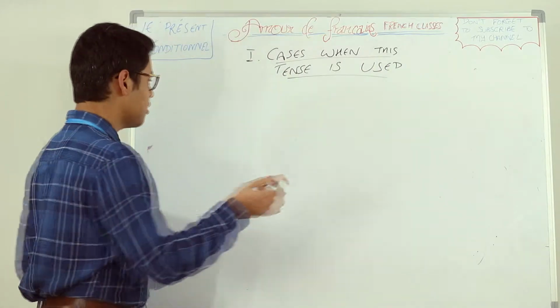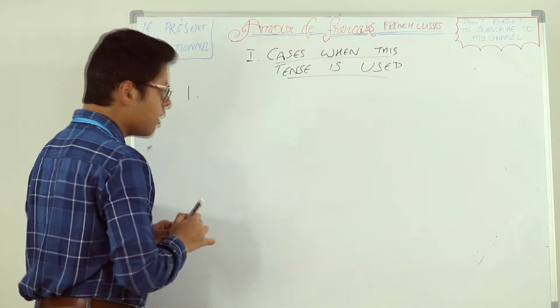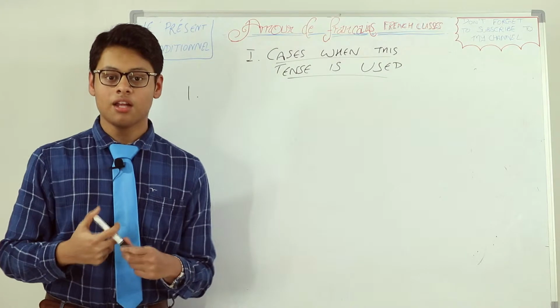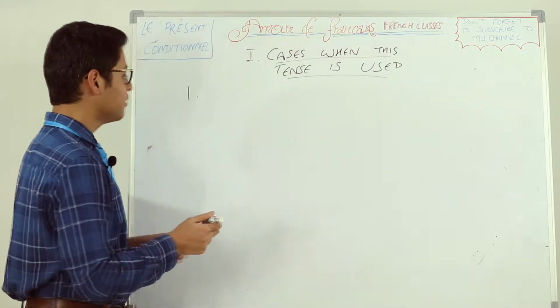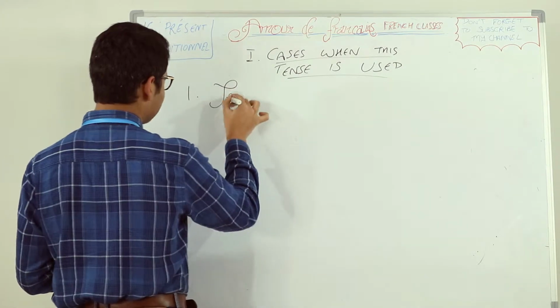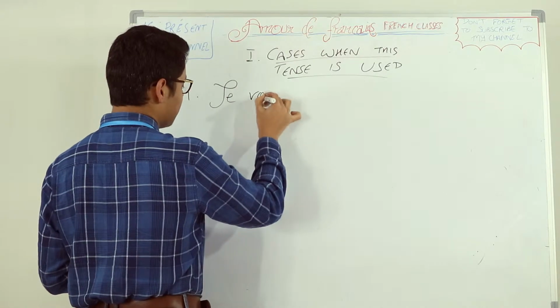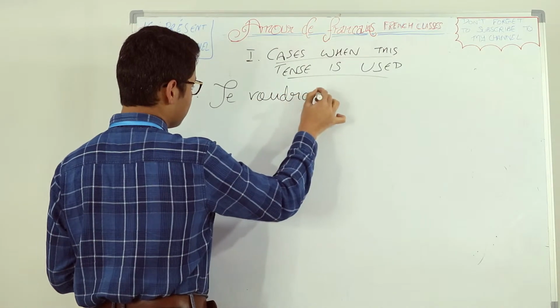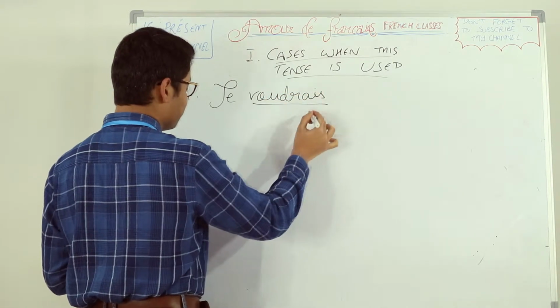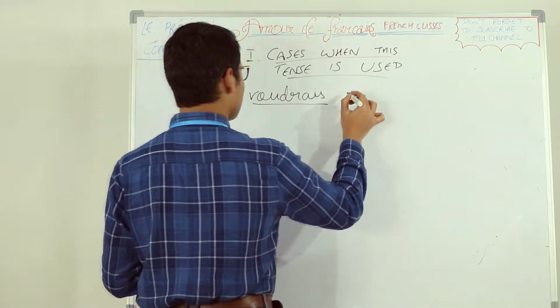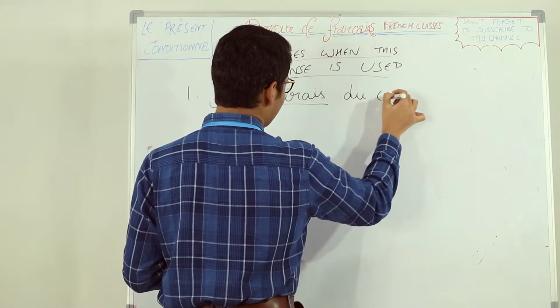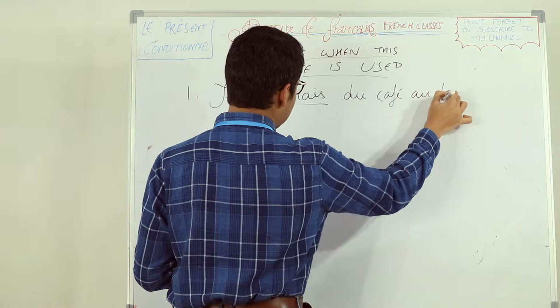First one, for expressing a wish or desire. Let's write a sentence to understand it even better. Je voudrais, the present conditional of the verb vouloir, which means to want, du café au lait.